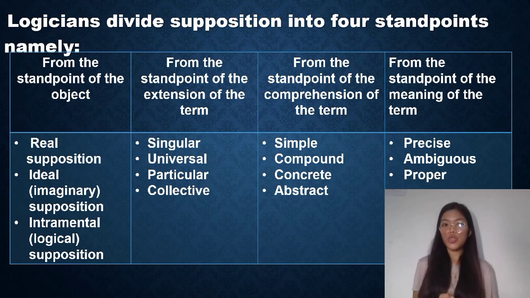ideal or imaginary supposition, and instrumental or logical supposition. Second, from the standpoint of the extension of the term subdivided into singular, universal, particular, and collective. Third, from the standpoint of the comprehension of the term subdivided into simple, compound, concrete, and abstract. Lastly, from the standpoint of the meaning of the term subdivided also into precise, ambiguous, and proper. To understand better the four standpoints of supposition, let's discuss it one by one.